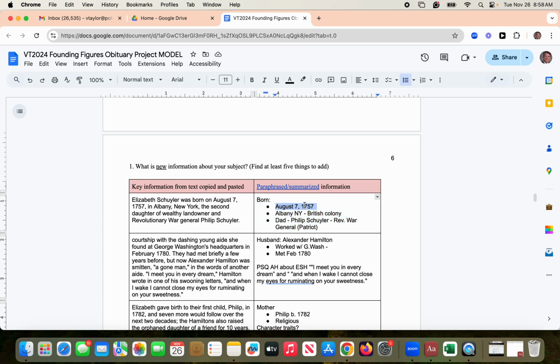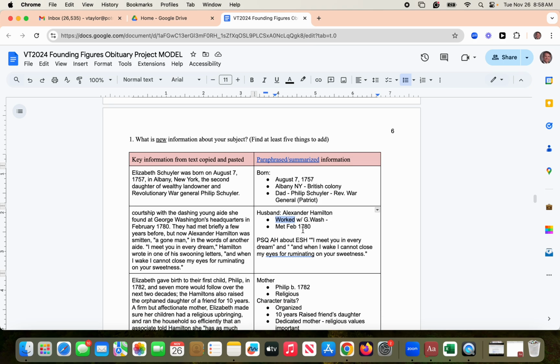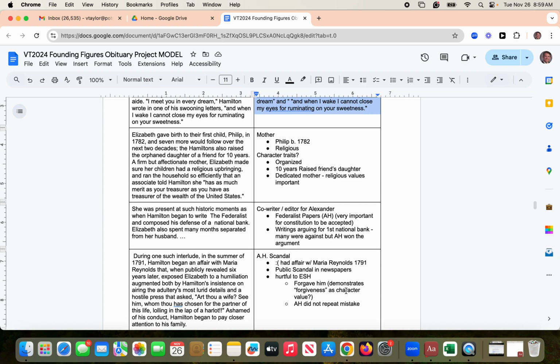So again, dates, proper nouns, proper nouns, proper nouns. There's some descriptive words, worked, met, but again, a lot of it is dates and proper nouns and things of that nature. Here's exactly word for word what PBS said. Here's what the student put into cave person and bullet point organization, and so on down the line.